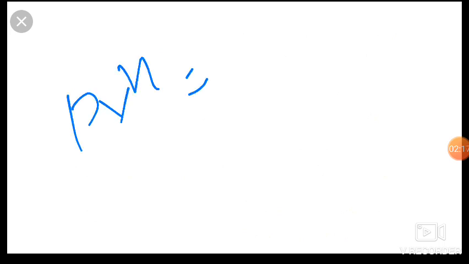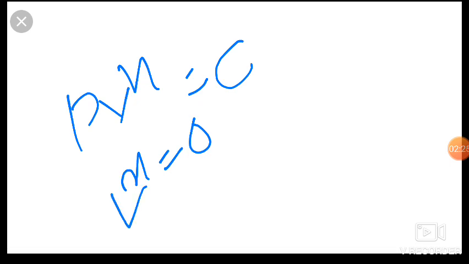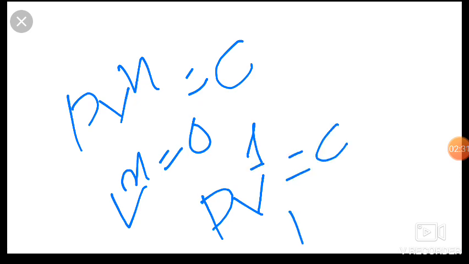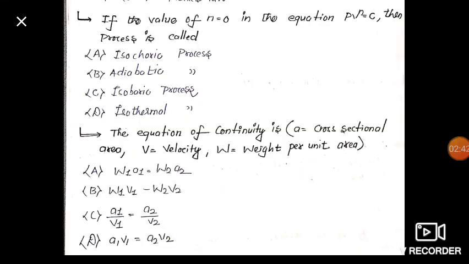If we put n equal to 0, then it becomes PV^0 = constant, so it becomes pressure equal to constant. Friends, if in any process there is constant pressure, then it is called an isobaric process.